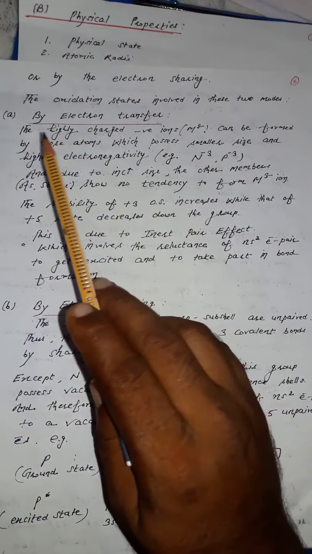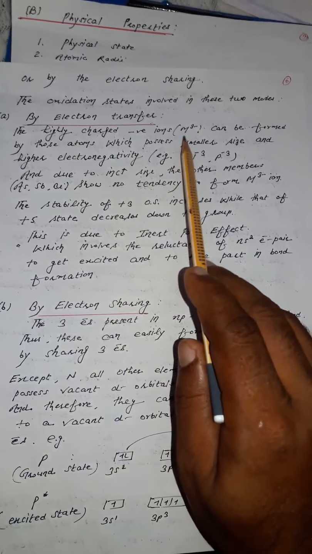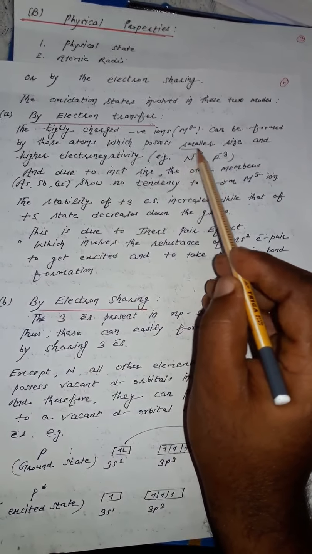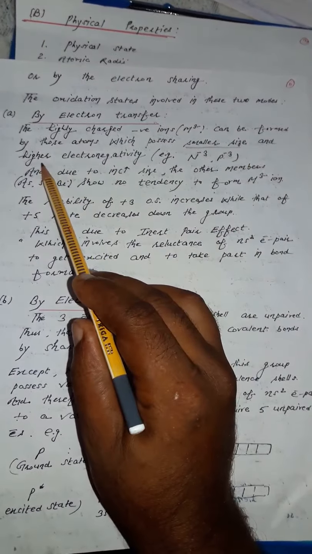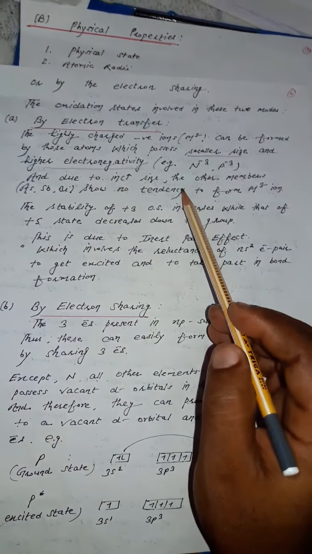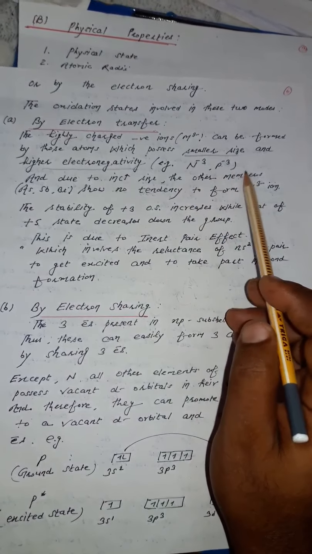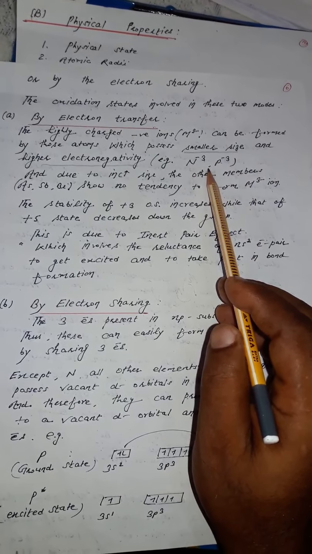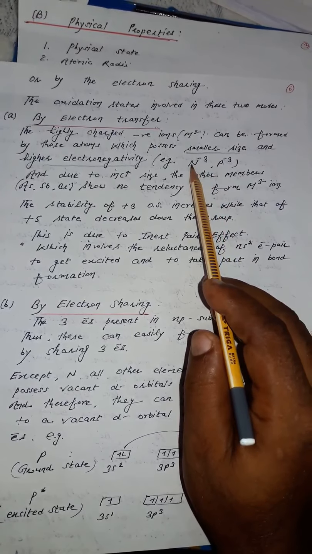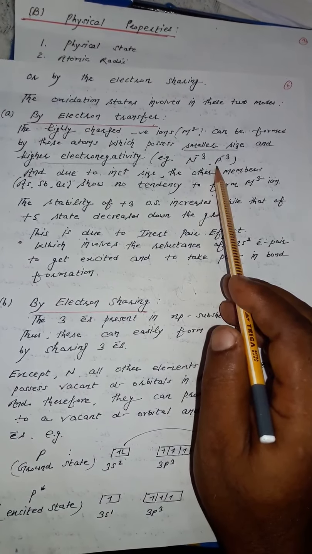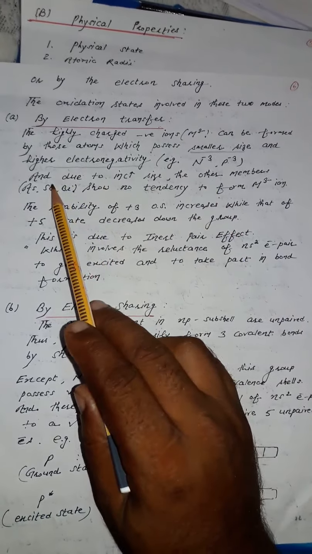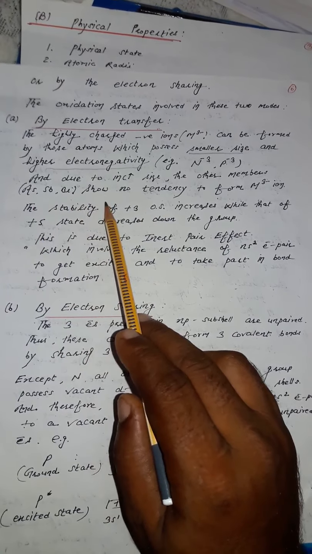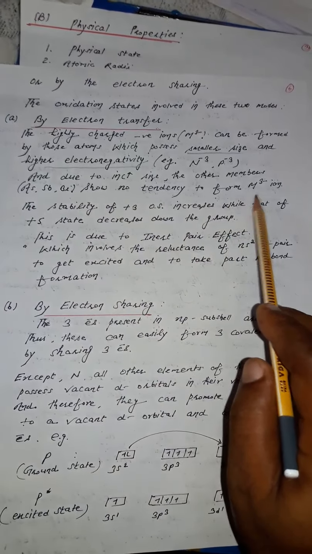The highly charged negative ions, M3 negative ions, can be formed by those atoms which have smaller size and higher electronegativity. So these three elements, nitrogen, phosphorus and arsenic, have a small size as well as high electronegativity. That's why nitrogen forms nitride and phosphorus forms phosphide ion. Due to increase in size, the other members, arsenic, antimony and bismuth, show no tendency to form M3 negative ion.